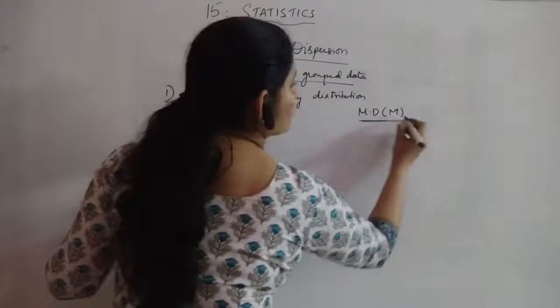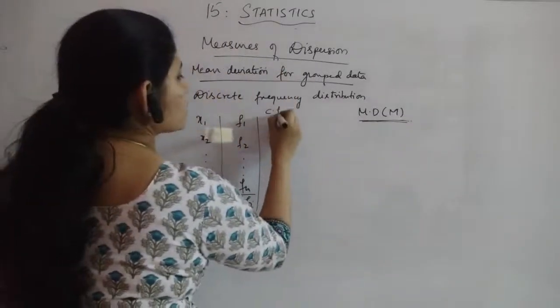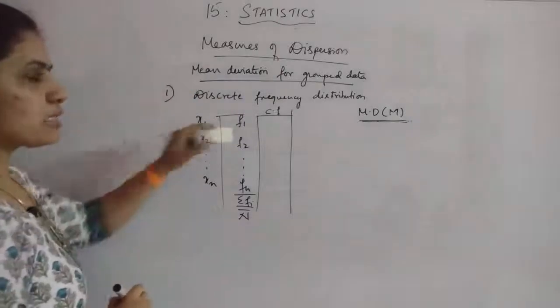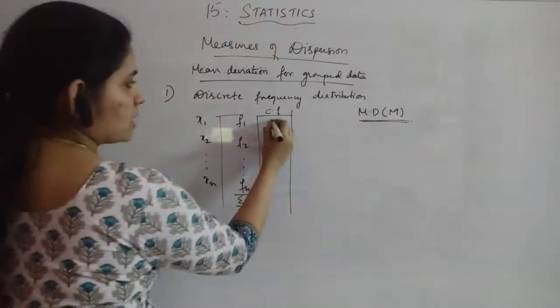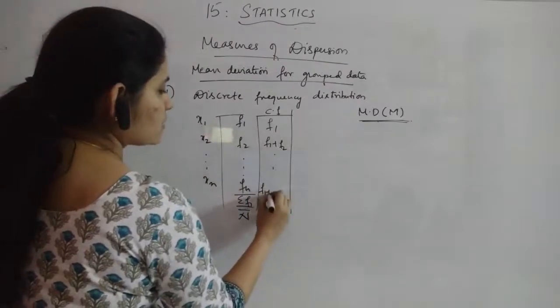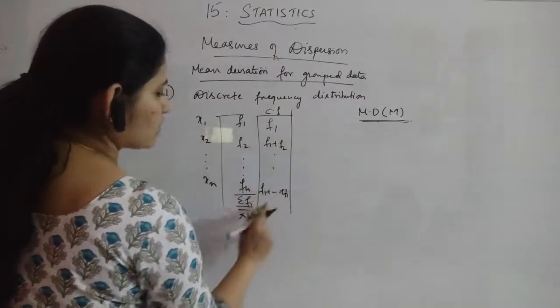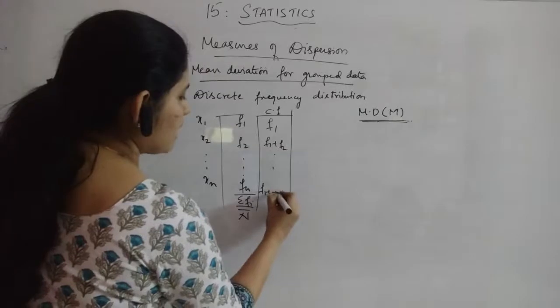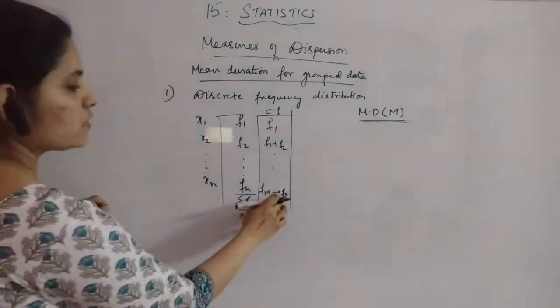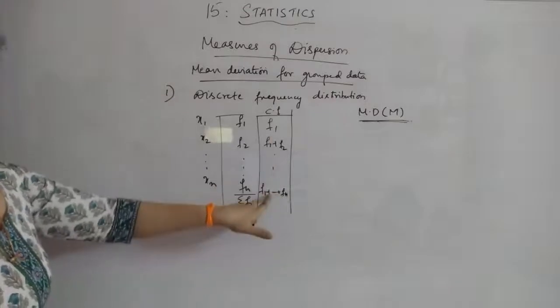Median: in order to find the median, what you need to draw is one more column, which is CF. And what is CF? Cumulative frequency. This is F1, this one will be F1 plus F2, and like that you will go, and this will give you the total, that is your sigma fi, the same value will be here: F1, F2, etc. plus Fn. This will be your cumulative frequency table, right?